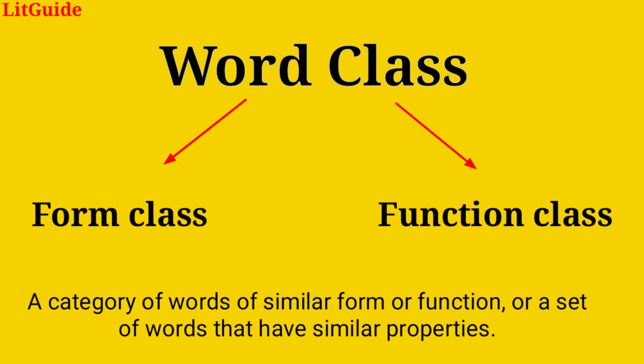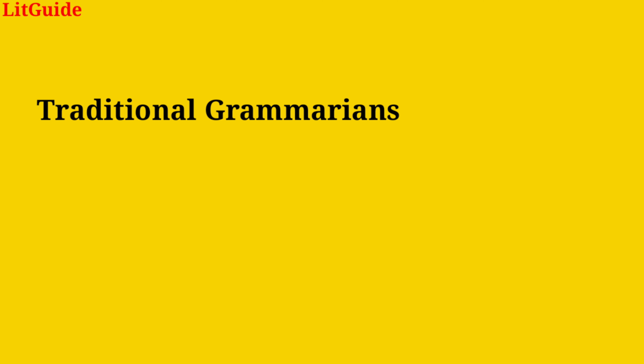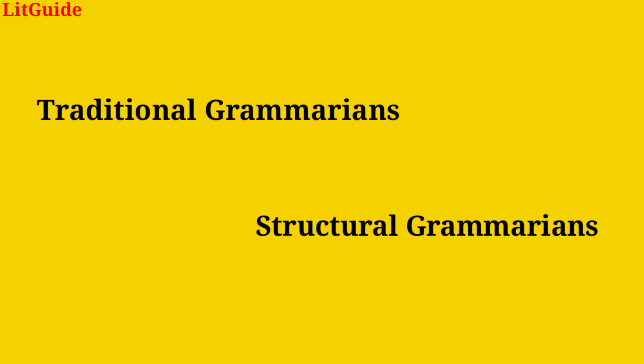Before I talk about the two types, that is, form class and function class, let me give you a short introduction that will help you understand these concepts better. There are different types of grammarians, like traditional grammarians and structural grammarians, who classified words using different criteria. Let us see how traditional grammarians and structural grammarians classified words.